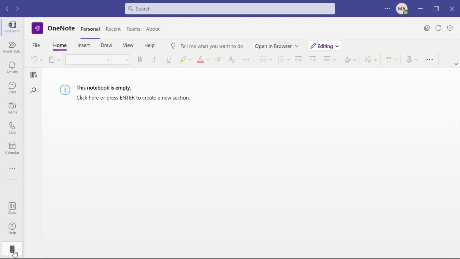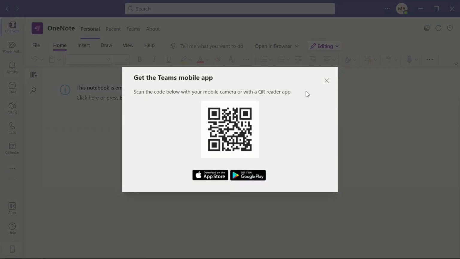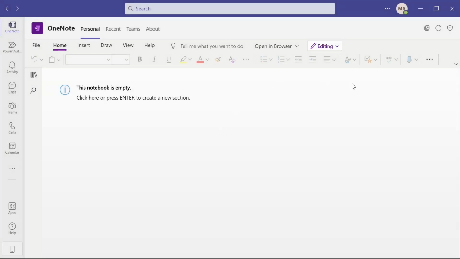The very last icon I have at the bottom is actually just a quick link to download the mobile app. I can click on that and it's going to get a QR code where I will be able to scan that or just click the link to download it with Apple or Google, depending on my device.